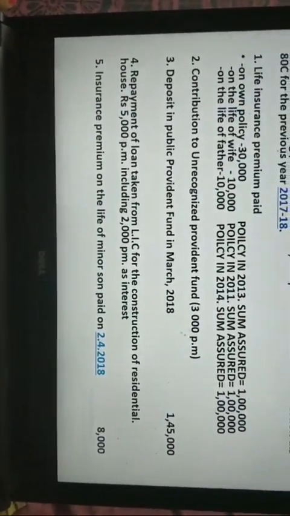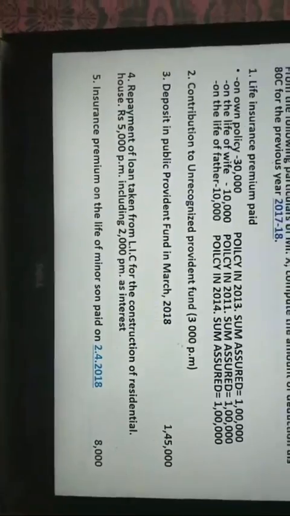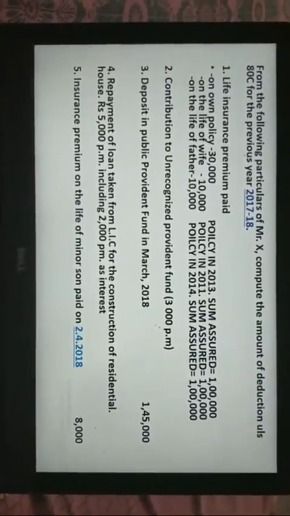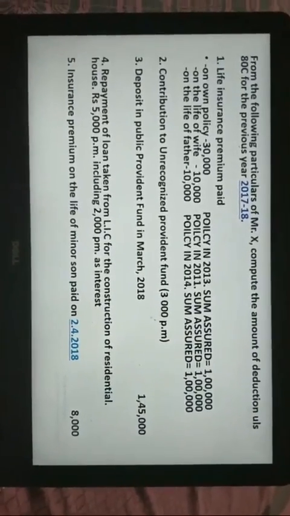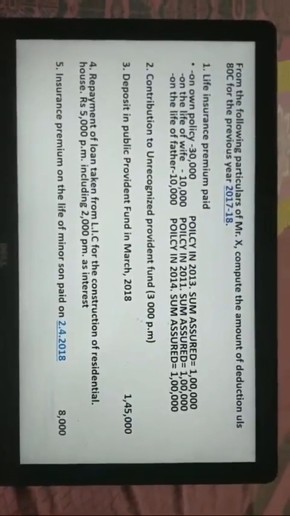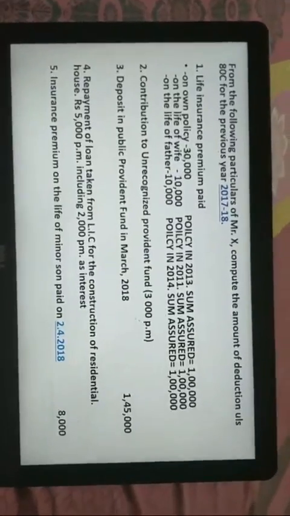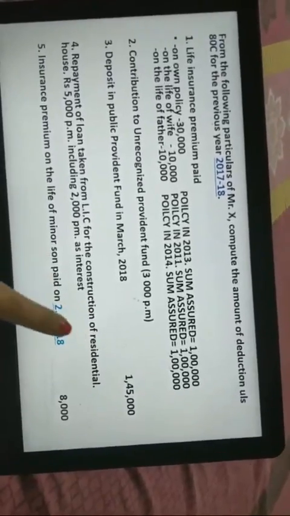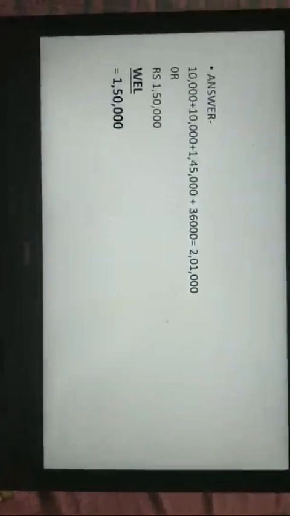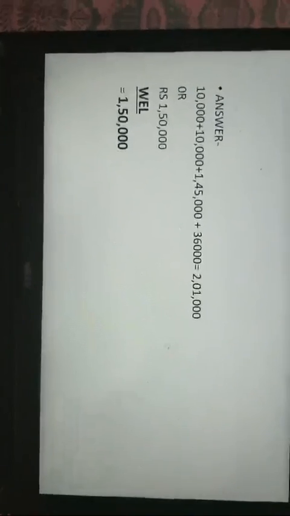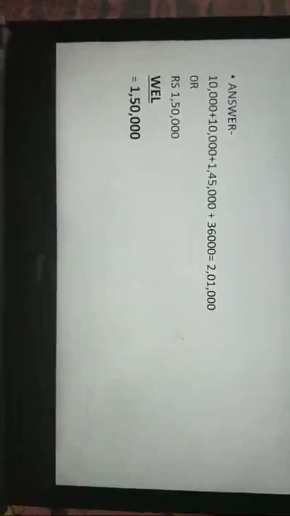Next one, insurance premium on the life of minor son is paid on 2nd of April. Very, very important. Whenever you're looking at insurance premium questions, I want you to look at the date when the premium is paid. If the premium is paid after 31st March, you cannot claim for deduction in that particular year. You have to claim it in the next year. So in our case, it is paid on 2nd of April, which is after 31st March 2018. So I will not claim it in this year. So our answer is going to be 1,50,000. You have 2,01,000 or 1,50,000, whichever is less. So definitely it is 1,50,000.